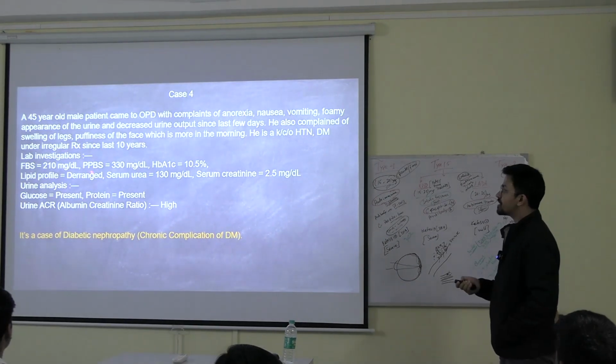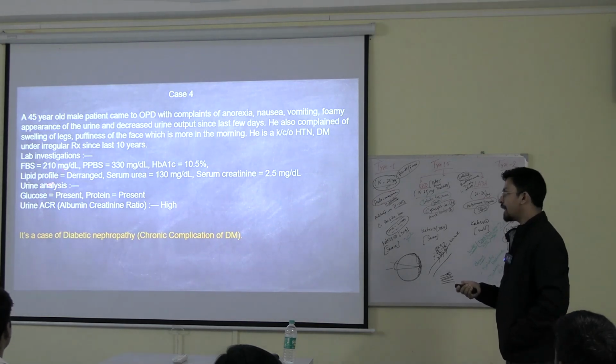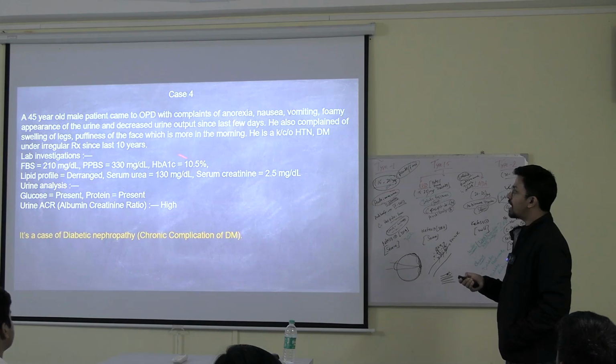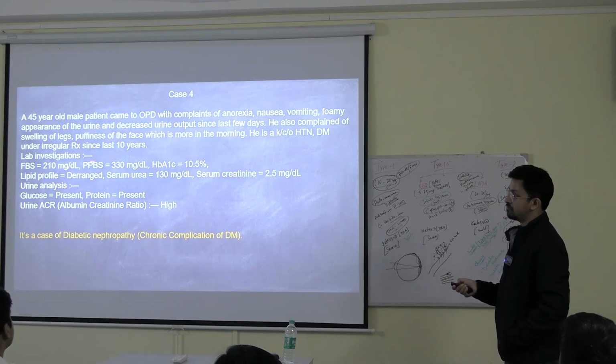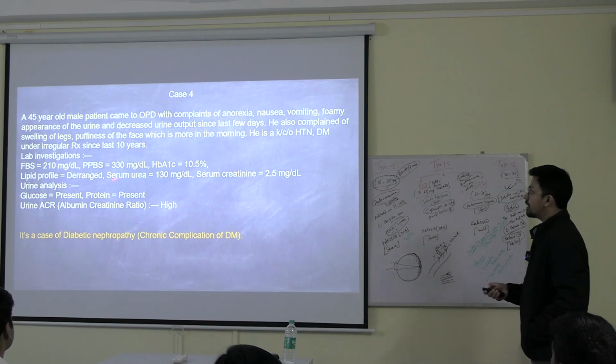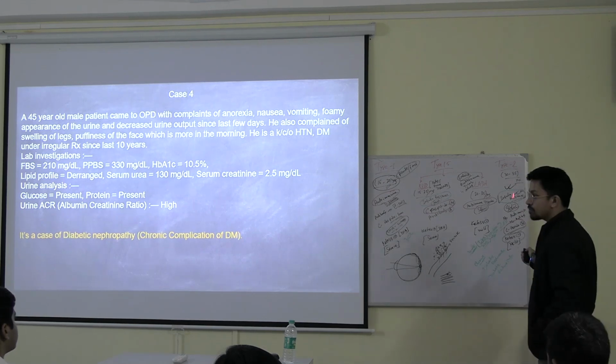What are you getting in the lab investigation? Fasting blood sugar high, PPBS high, HbA1c high. Why is HbA1c high? Irregular medication. Okay. Lipid profile deranged. Dyslipidemia is there. Dyslipidemia is there, which means most likely type 2.